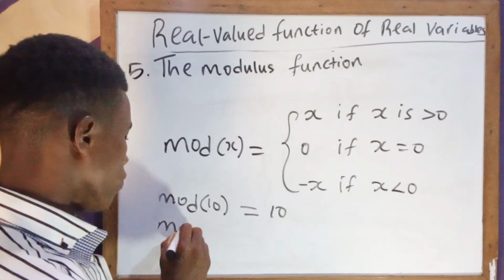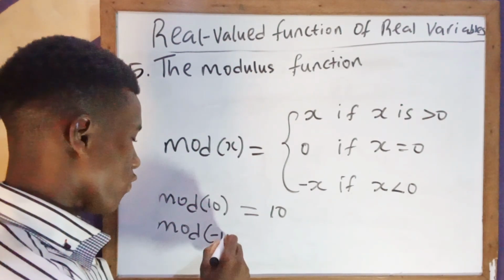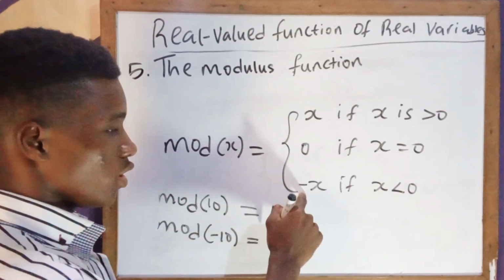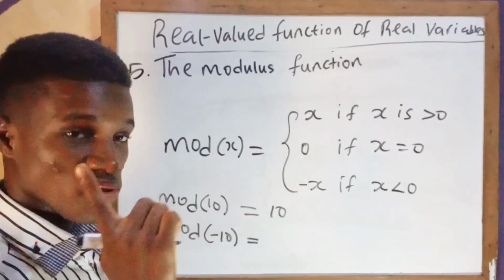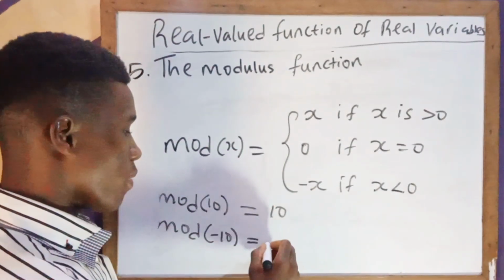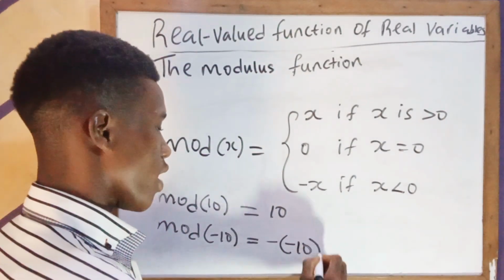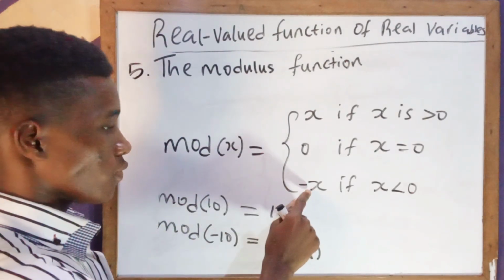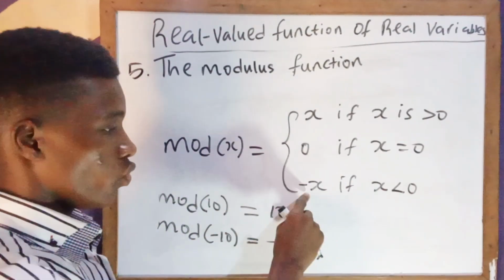Then if you have the modulus of minus 10, for example, the definition says that the modulus of minus 10 is given as what? Minus x. Now, you have to pay close attention. This thing means minus of minus 10, because this is our x here. You see, if x is less than 0, we give it this sign.